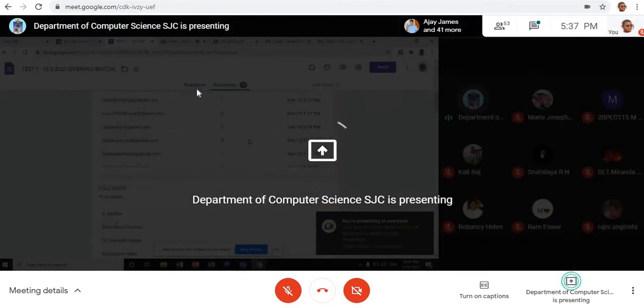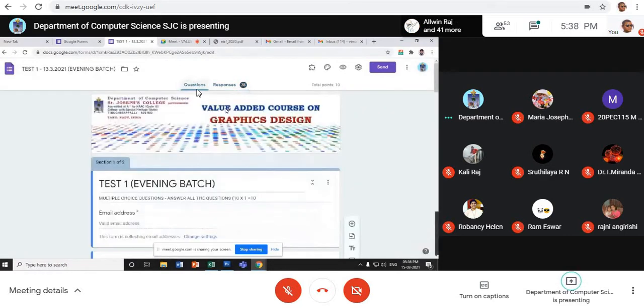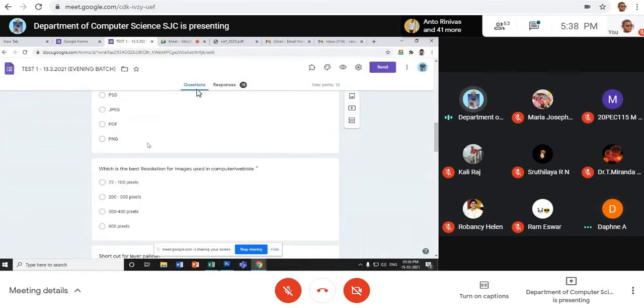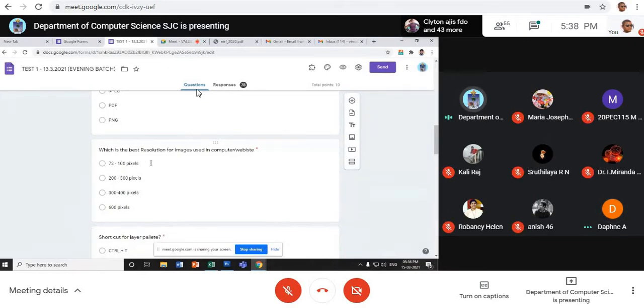These were the questions asked. What is the default Photoshop file format? PSD, sir. PSD is the right answer. What is the best resolution for an image used in a computer or website? 72 to 100. Yeah, the first option is the right one.